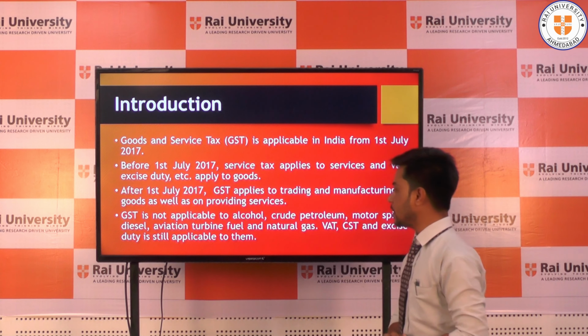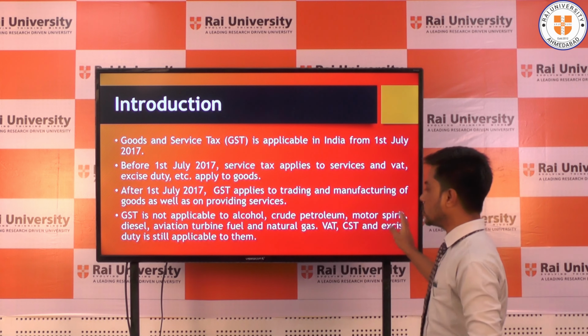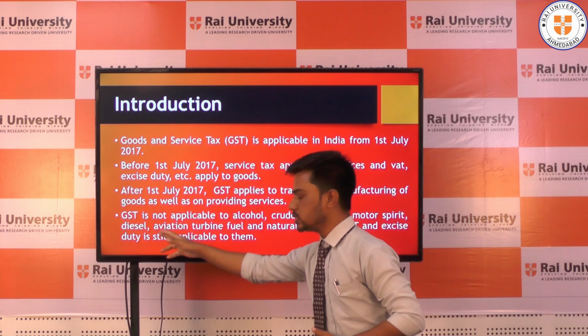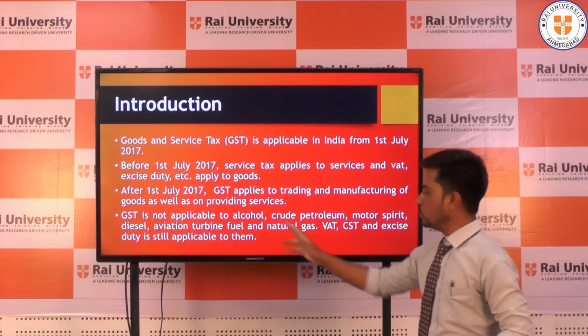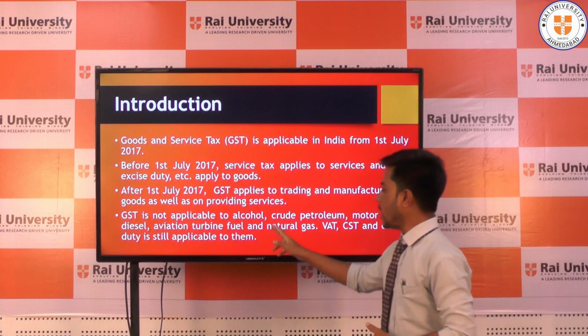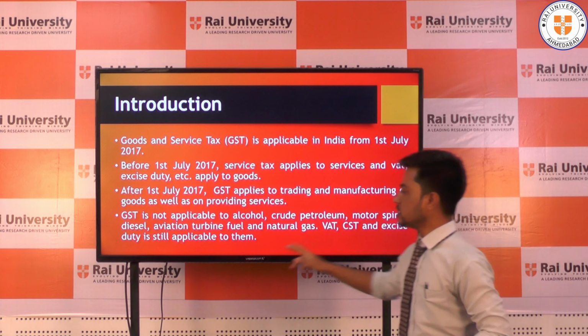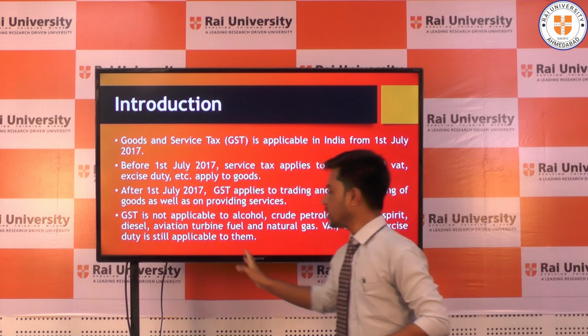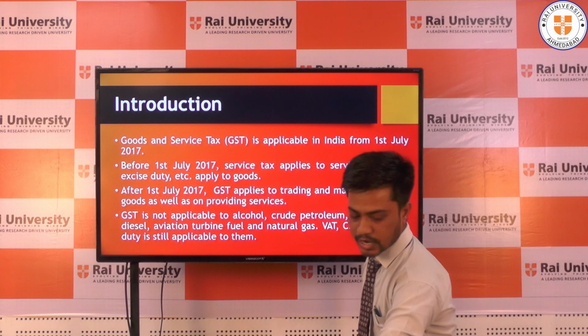GST is not applicable to alcohol. Crude petrol is not applicable. Motor spirit is not applicable. Diesel is not applicable under GST. Aviation turbine fuel and natural gas are not applicable, and VAT, CST and excise duty apply to them. Then we will discuss the next slide.